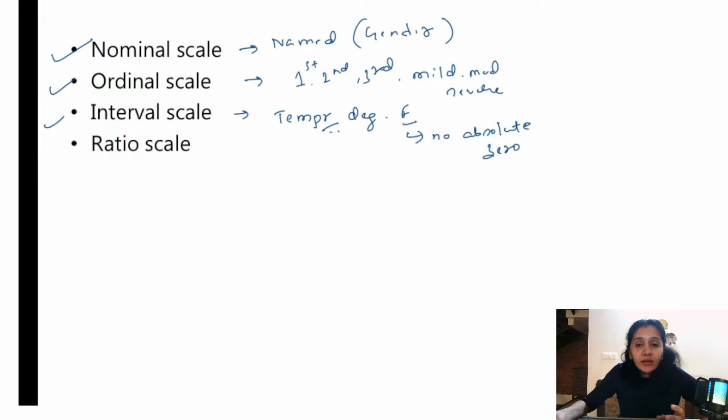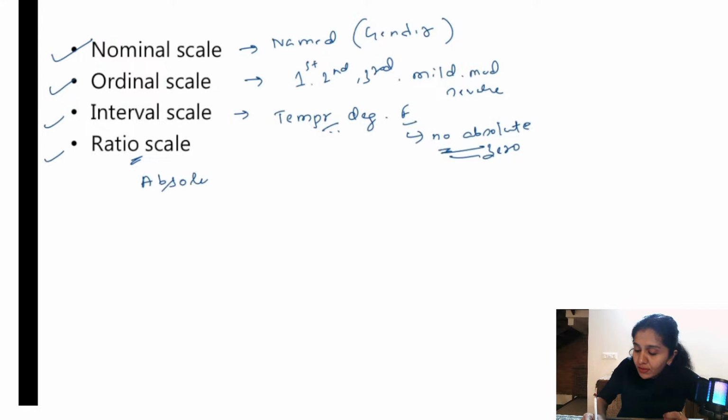What am I trying to say is, you know that 0 degree temperature also exists in some places, right? There is plus 10 also, 0 also, minus 10 also. So 0 has a value there. So there is no absolute zero in case of interval scale. Ratio scale, there is an absolute zero. Here we can understand the concept, but when we go to exams, we tend to forget. So how do I remember this? Ratio has an O in it, 0, right? There is an absolute zero.